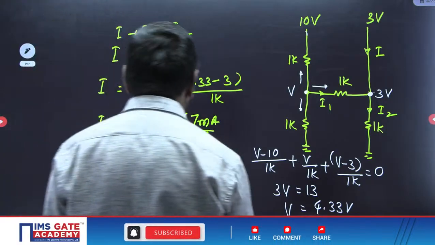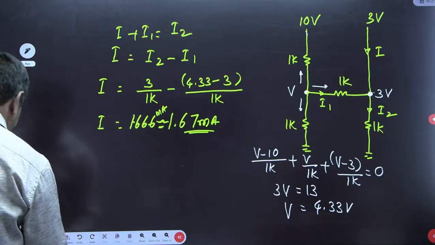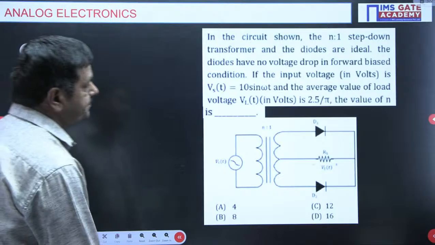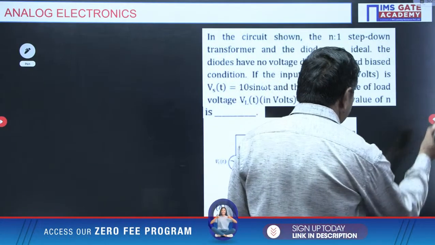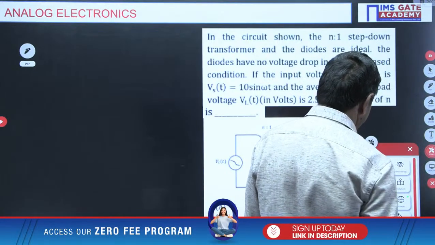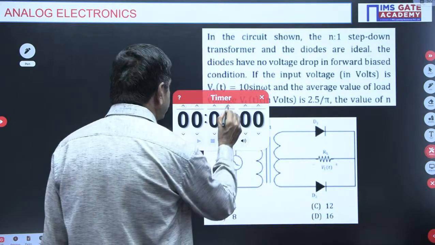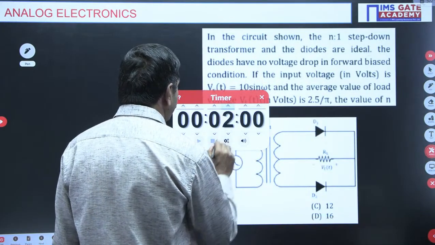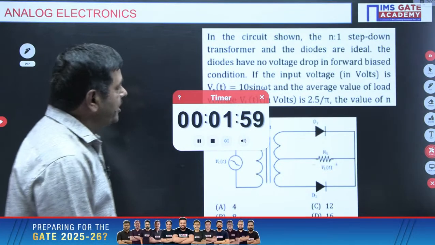Yes, I want to give one more question now. This is the next problem. But I want to give you time here, just 2 minutes, just enough I think. Within 2 minutes you can complete this question.